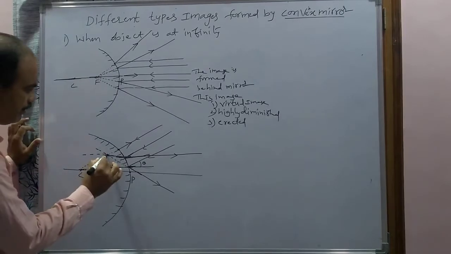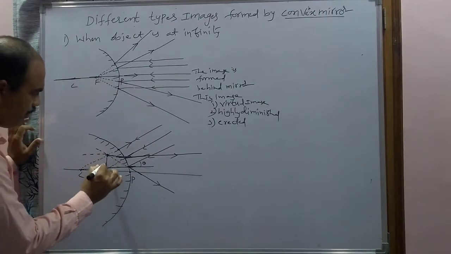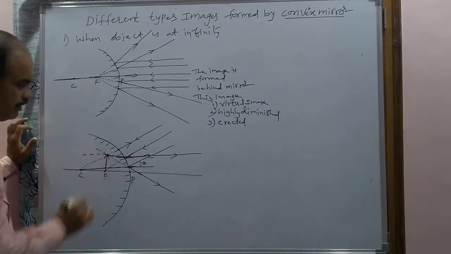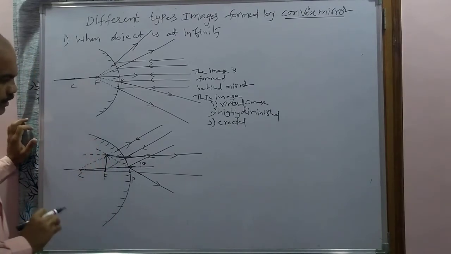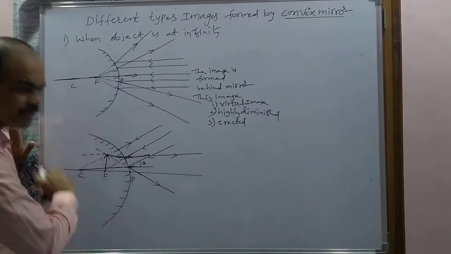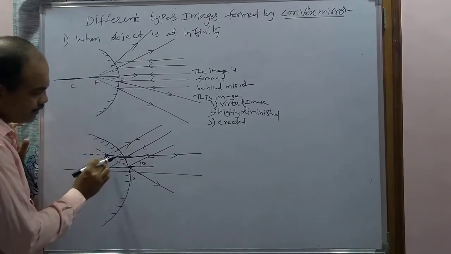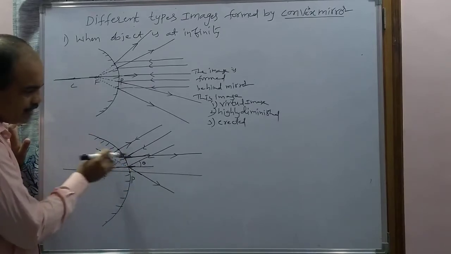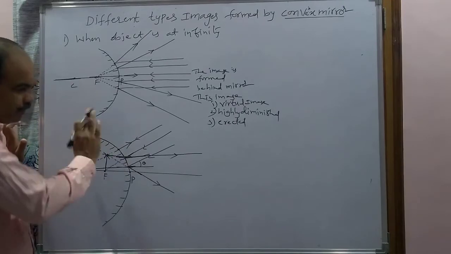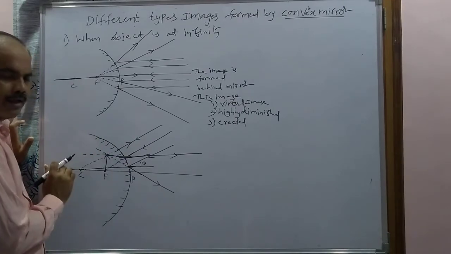So here the image will be formed. This is the image. Where is the image formed? The image is formed behind the mirror. And this image is formed when the reflected rays are extended back, that's why this is a virtual image. And it is above the principal axis, that's why this image is called erect.